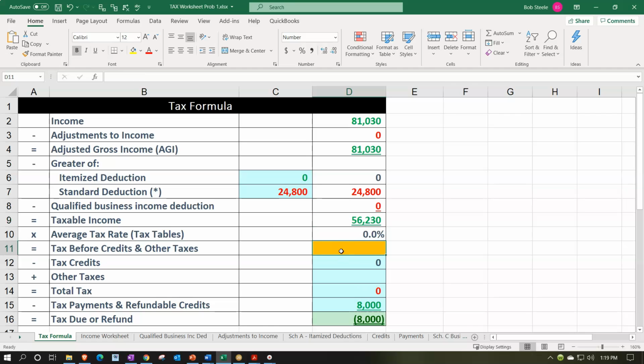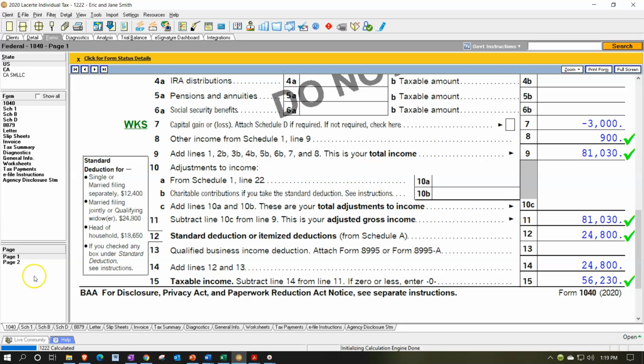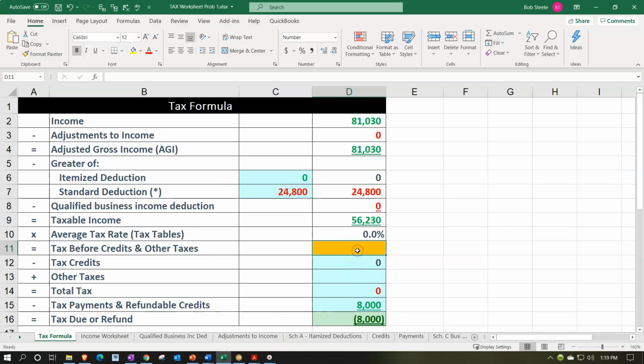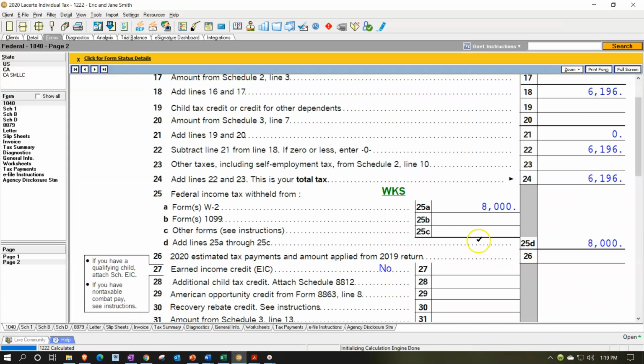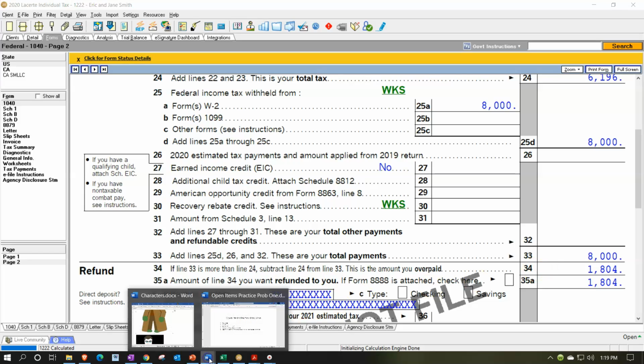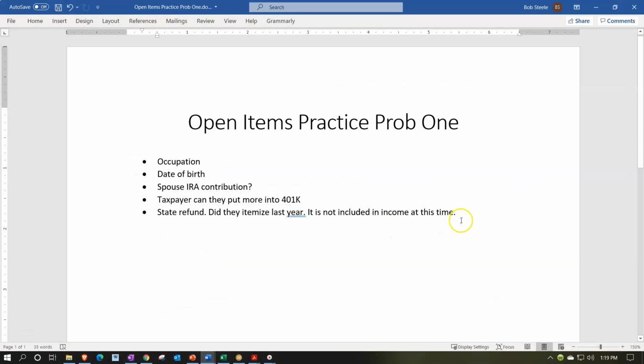The tax, I'm going to rely on the software now to calculate the tax. I'm not going to try to do it in Excel. You could do a nice, pretty complicated kind of formula to do the tables and whatnot, but I'm going to let the software do it. That's going to be the 6,196. So I'm going to say 6196. And then we see the 8,000 we do have in there because that's the payments that came from the W-2s. That means we got the refund at this point, 1,804. So that's going to be the 1,804 going back on over, the 1,804. So that lines up.